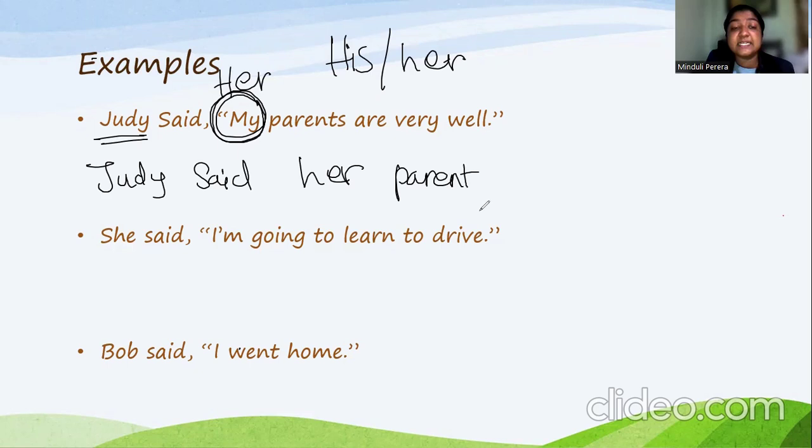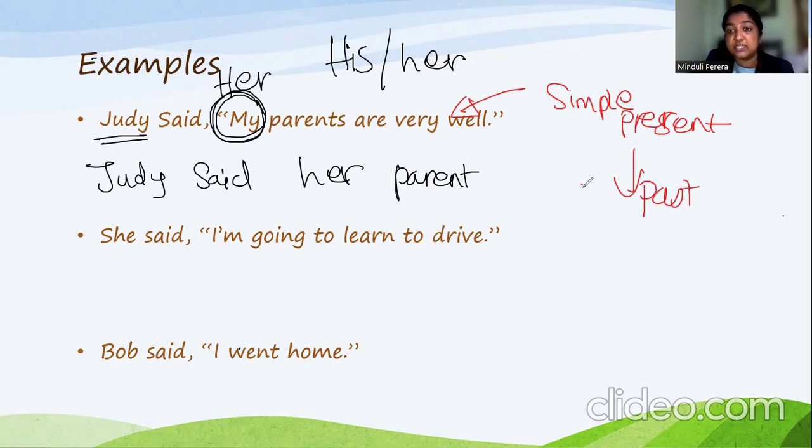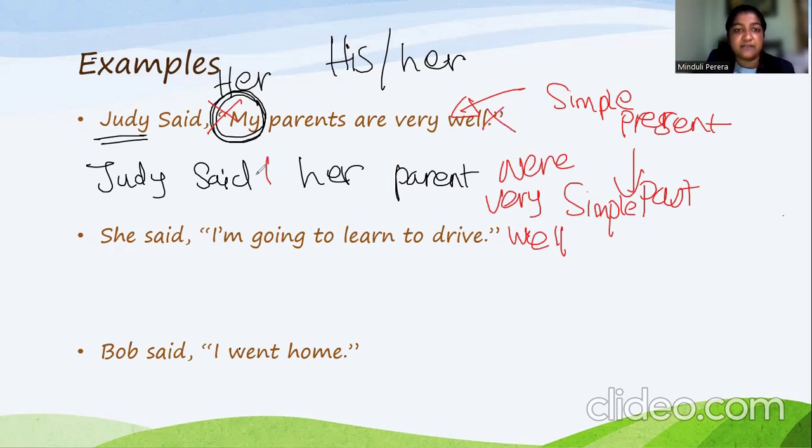Okay. Then the second change I talked about was the tense change. So my parents are very well. Now what tense is this? This is simple present. Are very well. Okay. So simple present we have to change to simple past tense. My parents were very well. Are, were. Then we had to say her parents were very well. And finally, instead of the inverted commas, we have to add that. So our sentence would be, Judy said that her parents were very well.